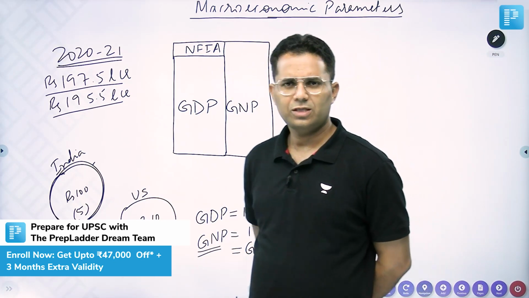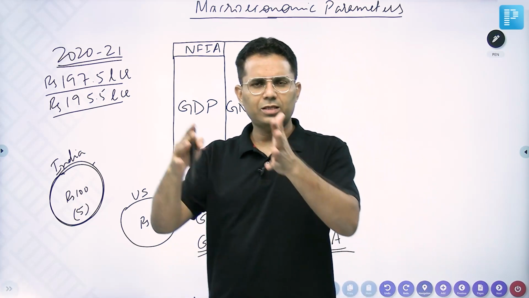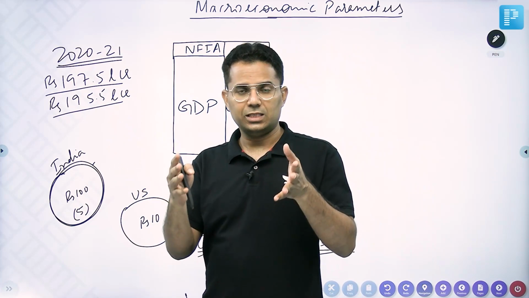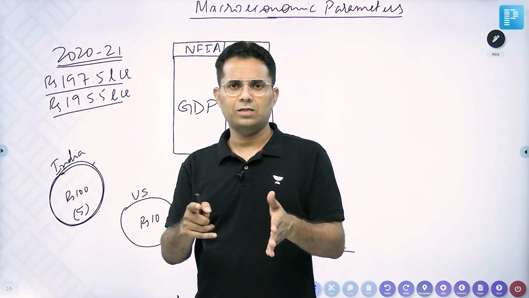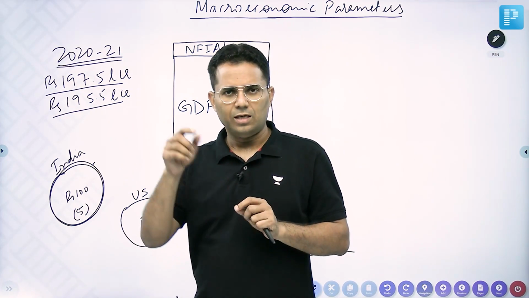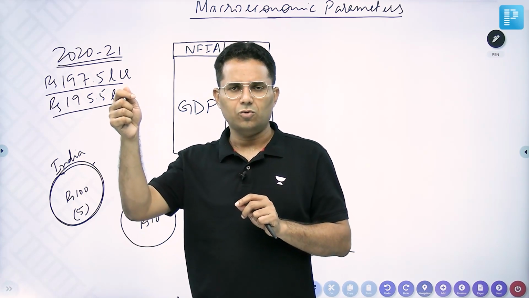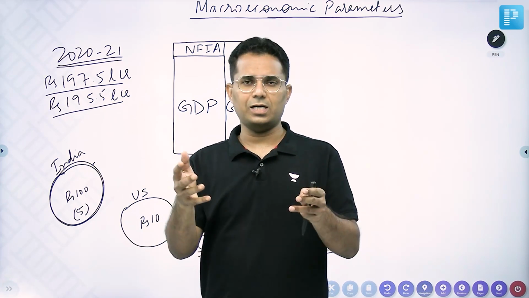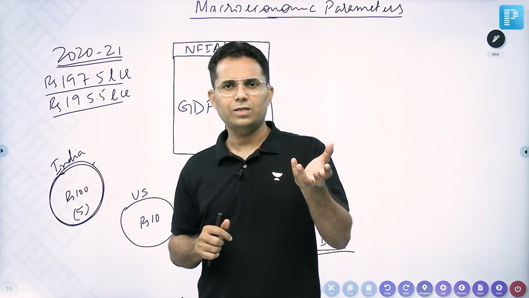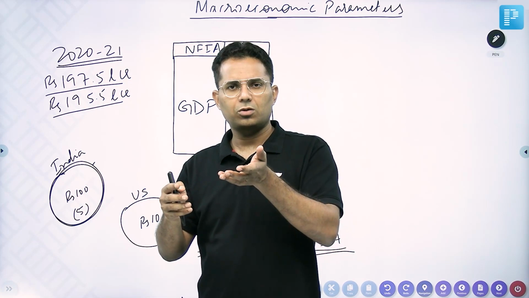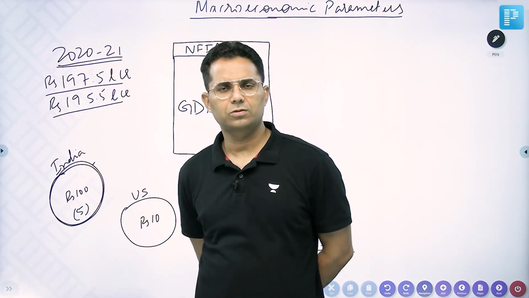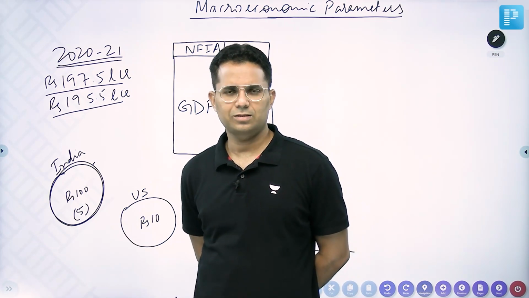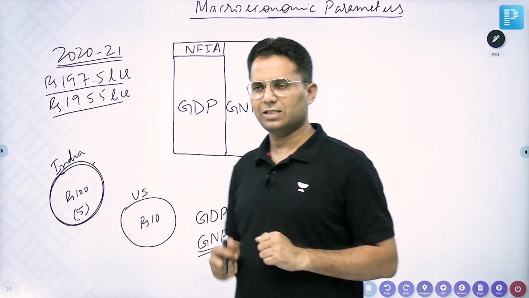The answer is, even if lakhs of Indians are going abroad and working and bringing money, that is included in India's GNP. But if just one Google or Microsoft is earning profit from India, that profit of one company is more than what 1 lakh Indians are earning from abroad. So that is getting balanced, and our GNP is less basically.